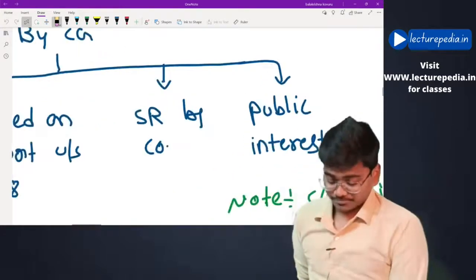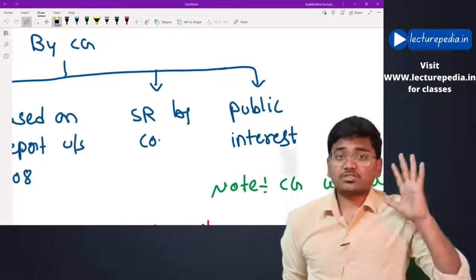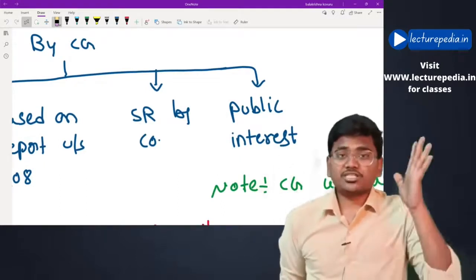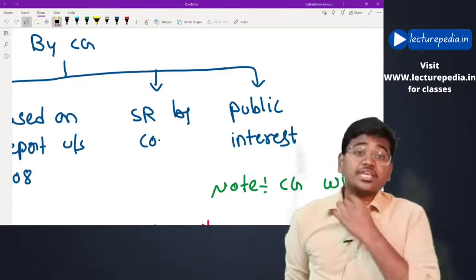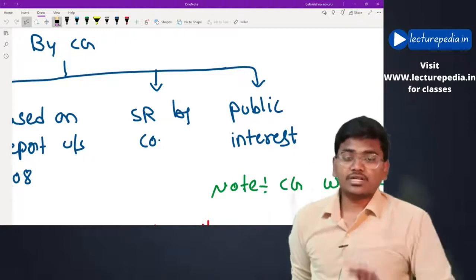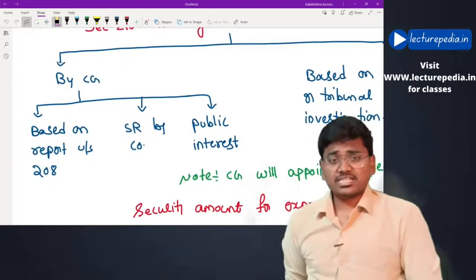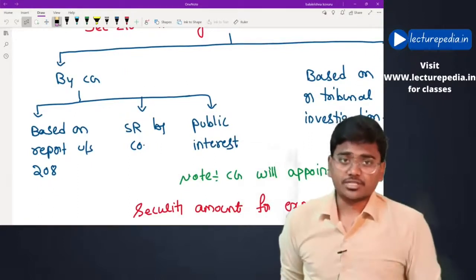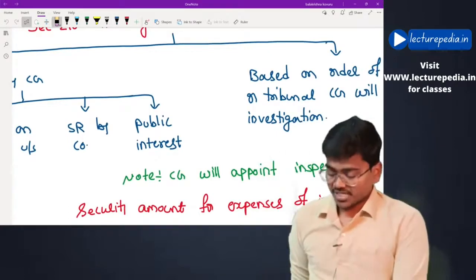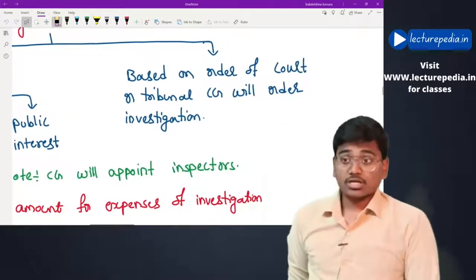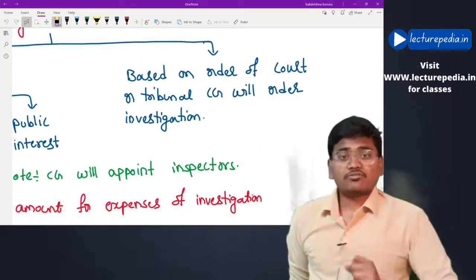Or the shareholders of the company, in the annual general meeting, by passing a special resolution, decide that the affairs of the company must be investigated. Even in that case also the central government will conduct investigation. Or in the public interest, the central government itself suo motu can order for the investigation. Okay, those are the situations in which the central government will order for investigation. Next, or based on order of court or tribunal, the central government will order for investigation.